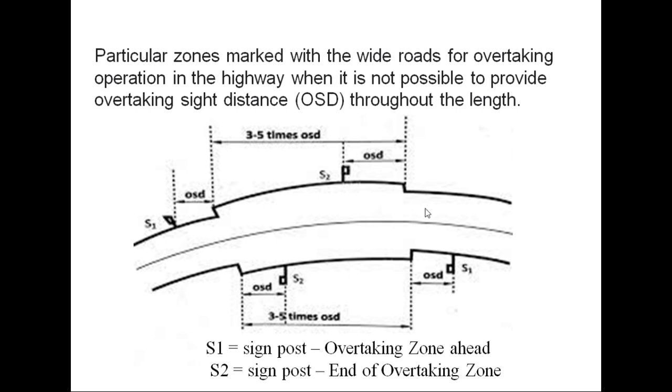And we put another sign here before the overtaking zone ends, placed at a distance of one overtaking sight distance before the end of the overtaking zone, and this sign will read end of overtaking zone. Same is the case for vehicles moving in this direction.